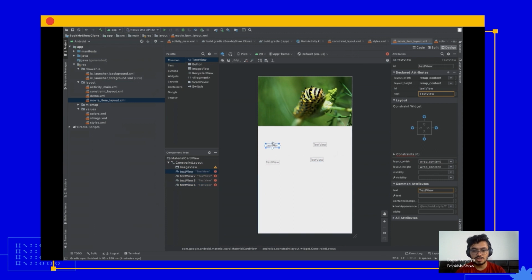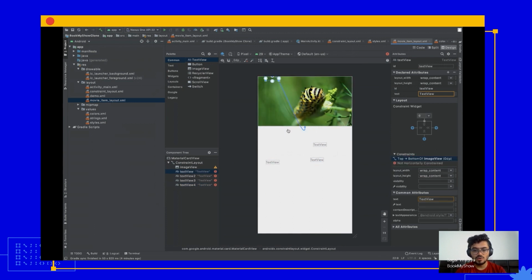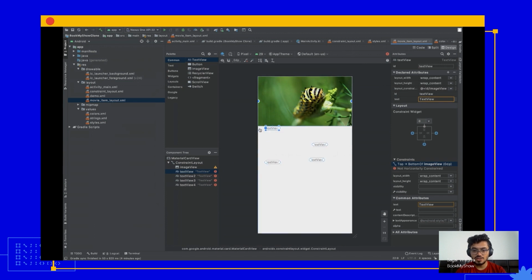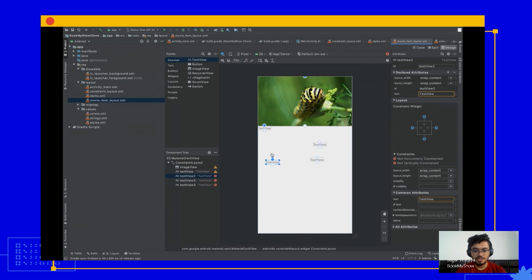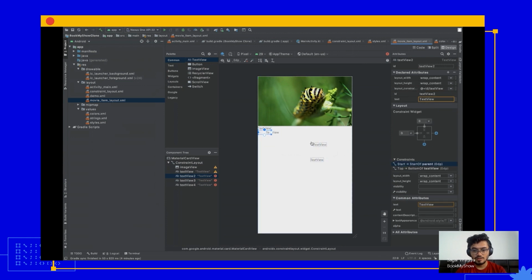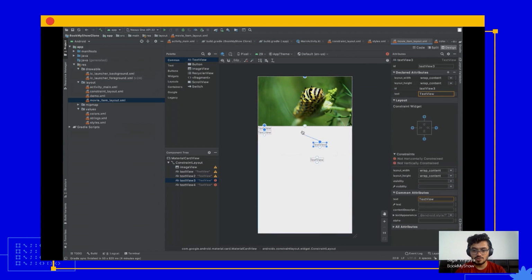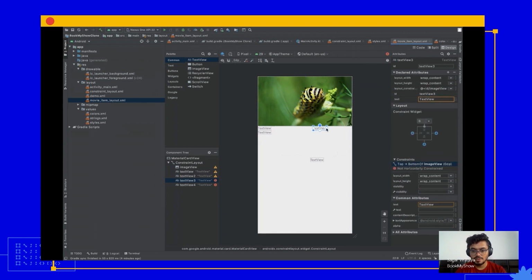Okay, let's position them as per our requirement. So we'll be needing two on the left side and two on the right side. So you can define the constraints for that. Same with the other two TextViews.